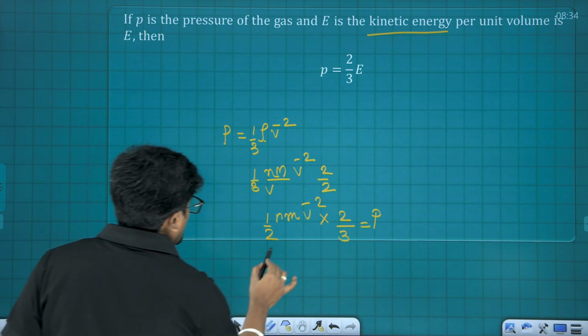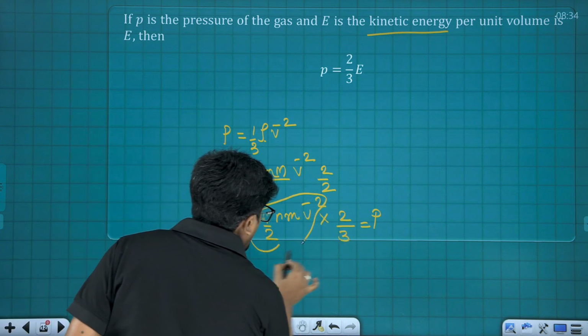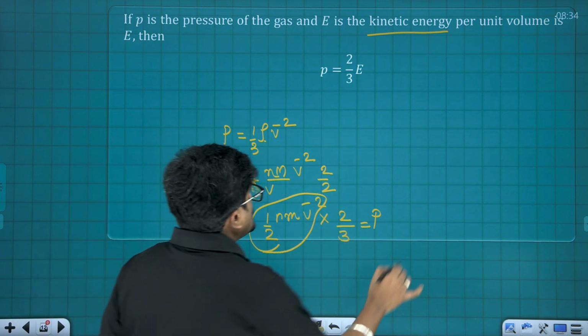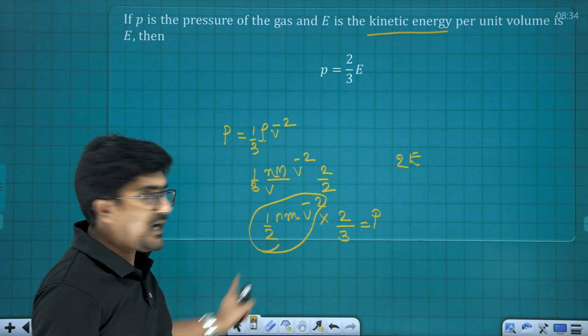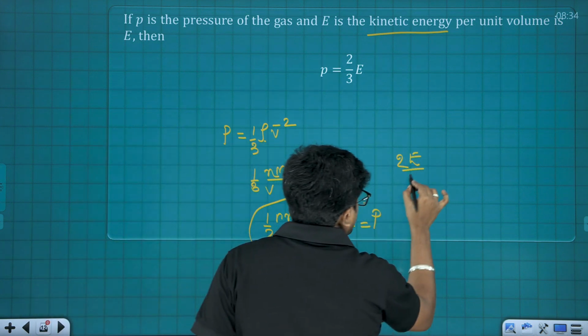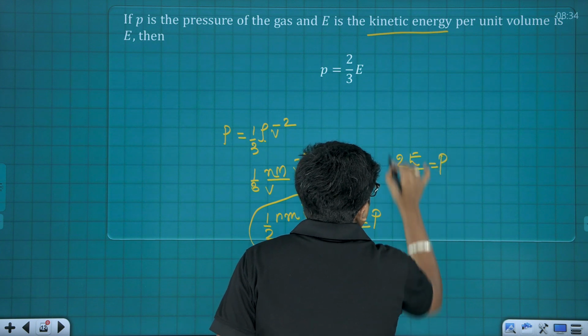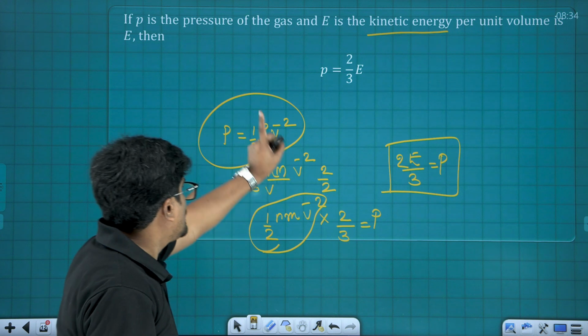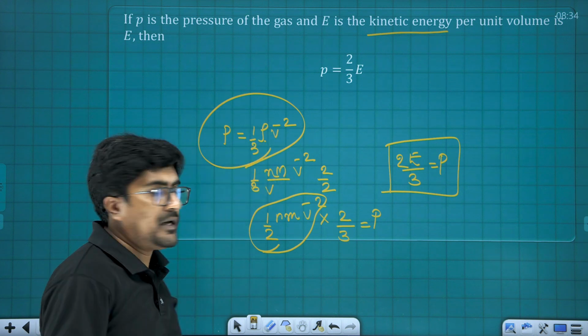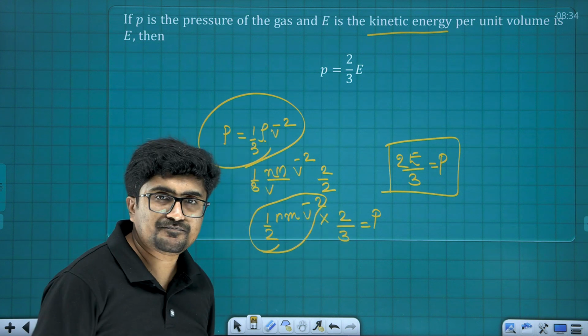Now please tell me, what is this? This is the total kinetic energy, isn't it? So I can say 2 times E, where E I am taking as the total kinetic energy. 2E by 3 is pressure P. So again I confirm, you need to keep this particular relation only. Easily you can move on to this.